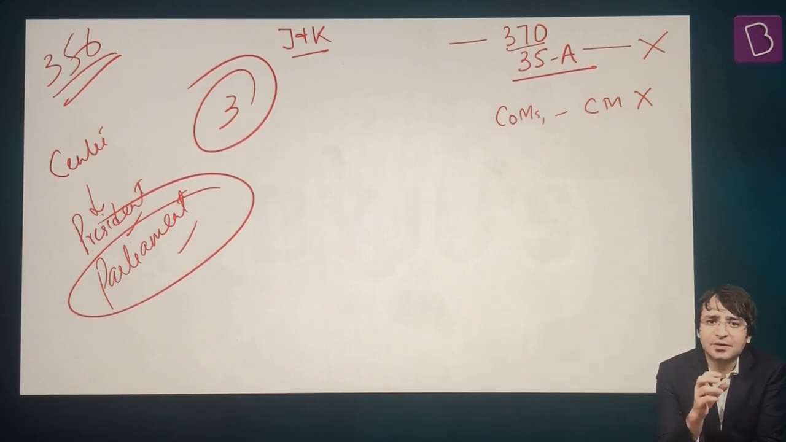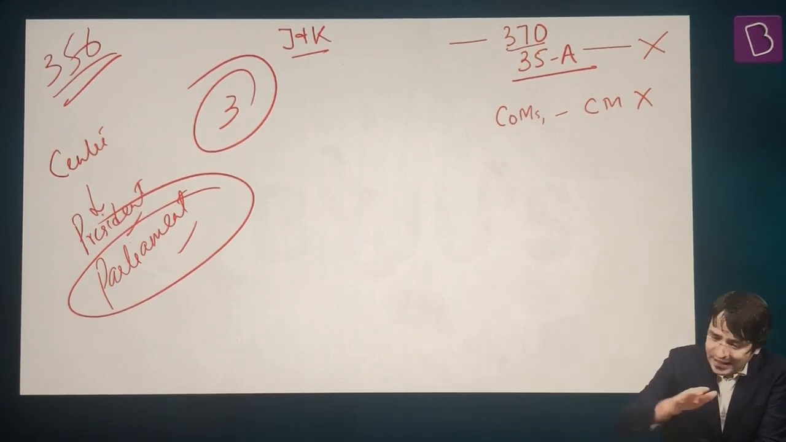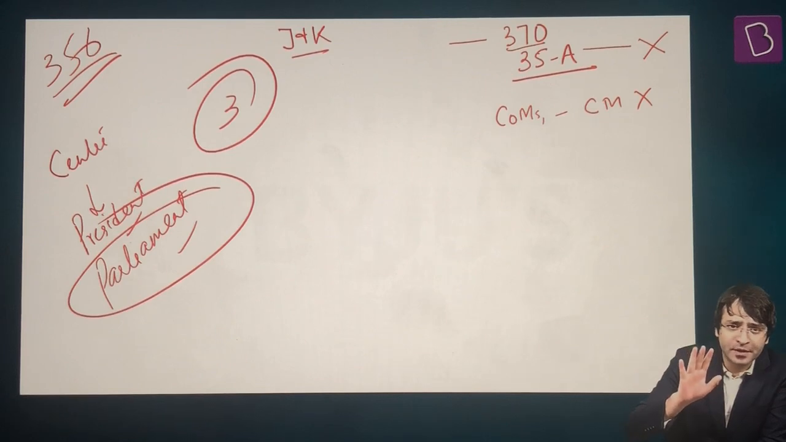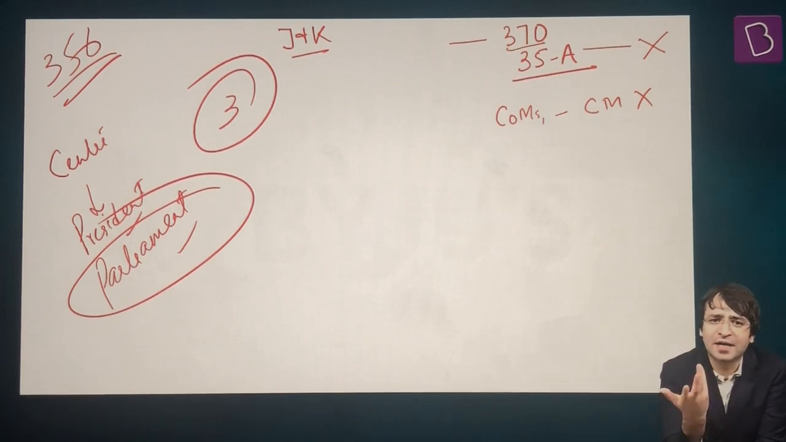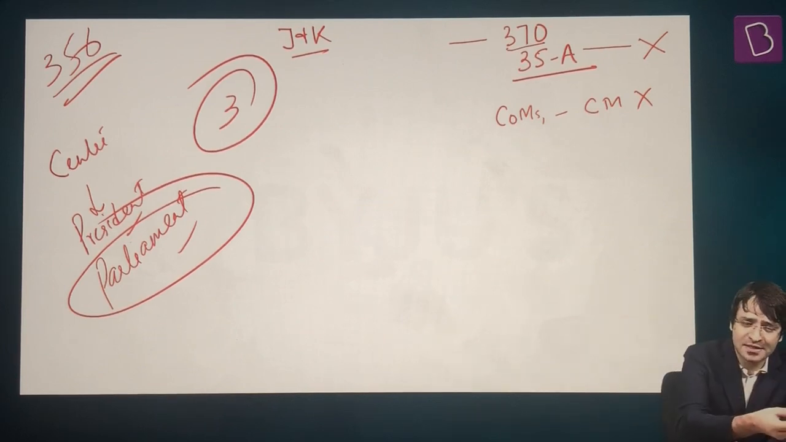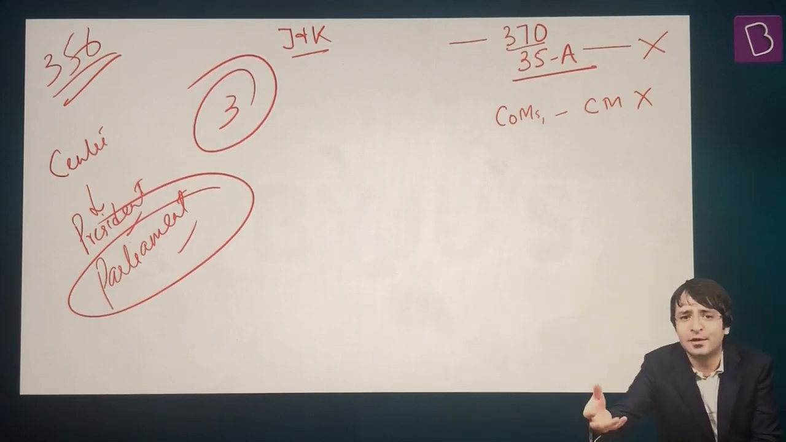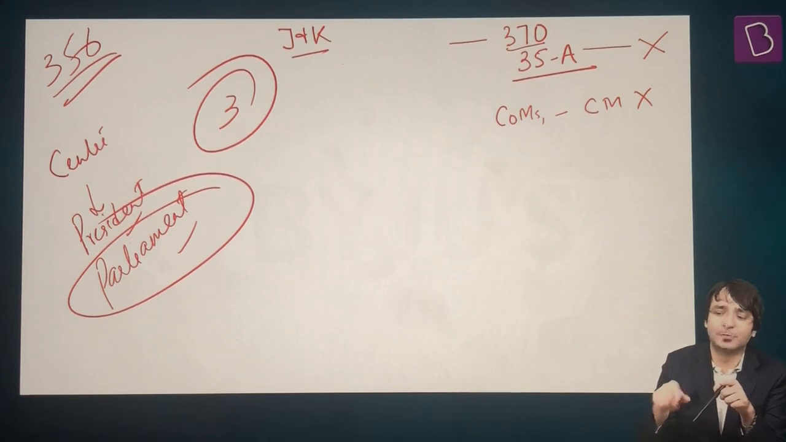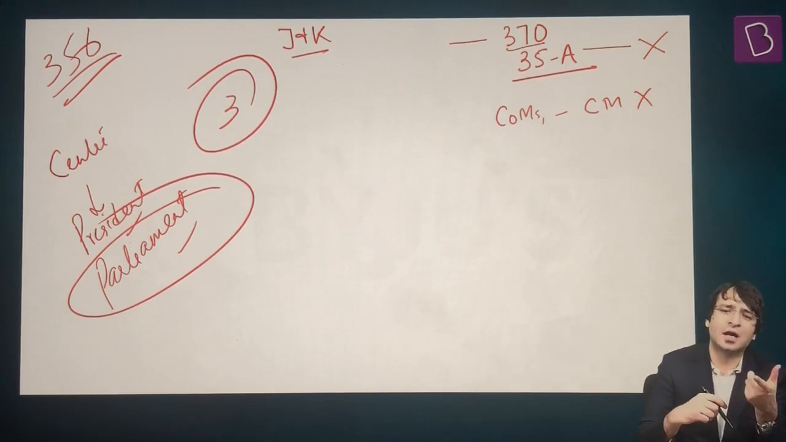This bill under Article 3 can be introduced in either Lok Sabha or Rajya Sabha. That means it's the choice of the government whether they want to introduce this bill first in Lok Sabha and then in Rajya Sabha, or first in Rajya Sabha and then in Lok Sabha. In the case of Jammu and Kashmir, the bill was introduced in Rajya Sabha.